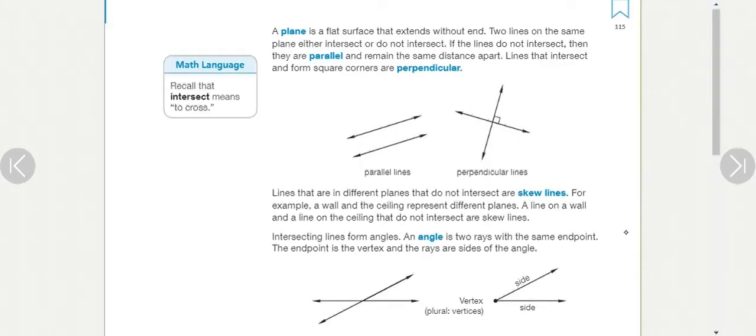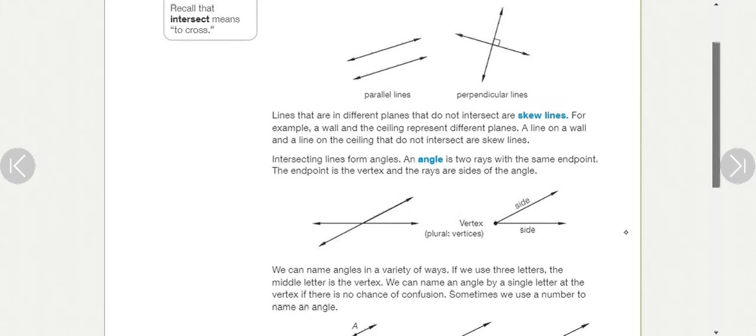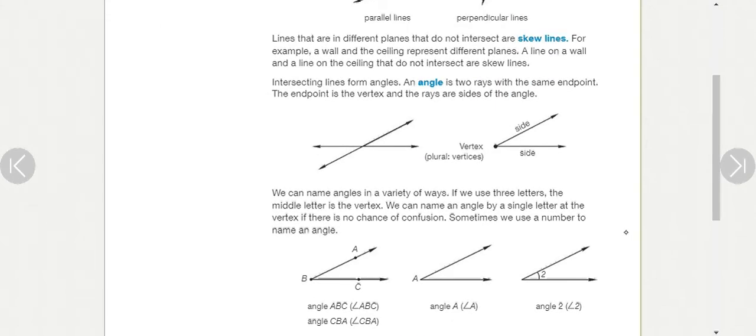A plane, like a coordinate plane, is a flat surface where we're working on our geometry, and technically, the surface in theory is going on without end, but since we can't really recreate that, we do have a sheet of paper that ends. When lines cross, it means they intersect. If they never cross, we call it parallel. They cross, but at a perfect 90-degree angle, it's called two lines that are perpendicular. Any lines that are in different planes won't intersect. They're called skew lines. A wall and a ceiling represent two different planes. You cannot draw a line on one that will cross a line on the other.